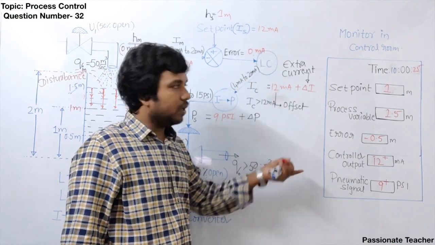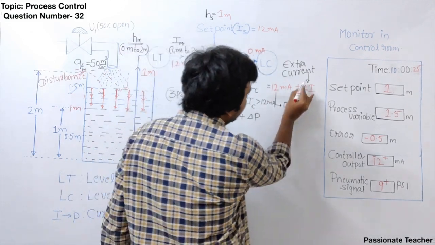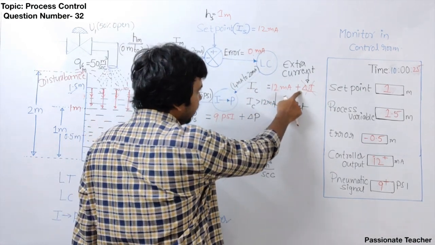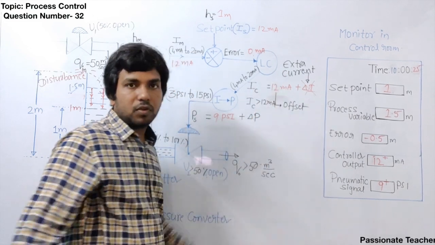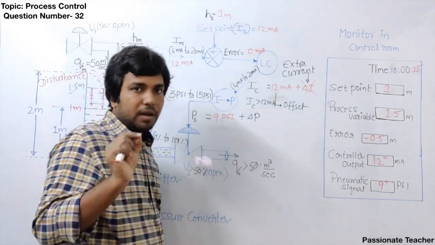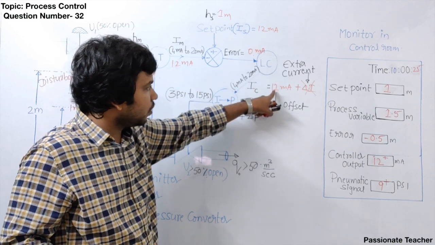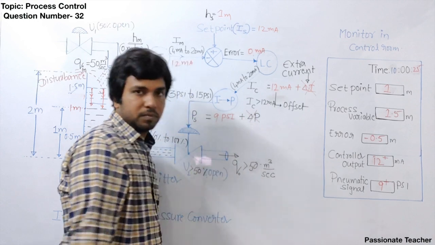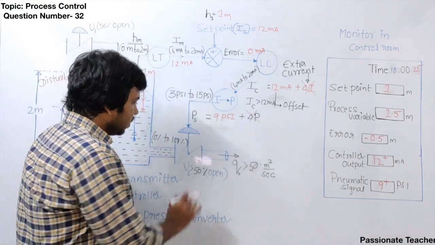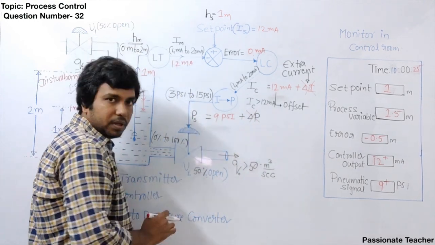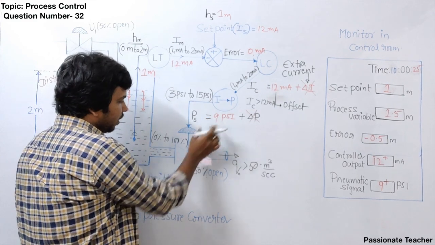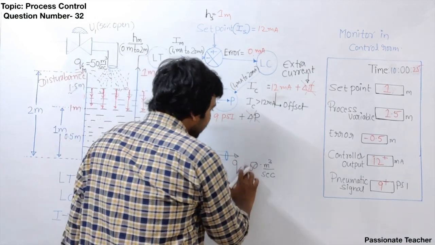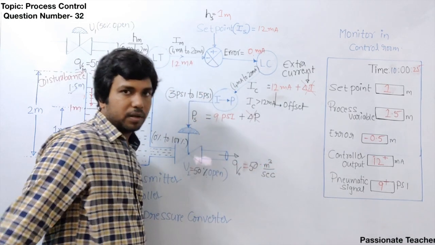If the error is 0 milliampere, then the extra current will be eliminated now. When the extra current is eliminated, the offset value is still 12 milliampere. Clear? Because I already told you, when the error is 0 here, the amount of current generated will be equal to 12 milliampere. Then this extra pressure also will be removed, right? When the extra pressure is removed, the total pressure will be 9 psi. If the total pressure is 9 psi, then the valve opening will be equal to 50%. And if it is at 50%, then the output flow rate will be equal to 50 meter cube per second.